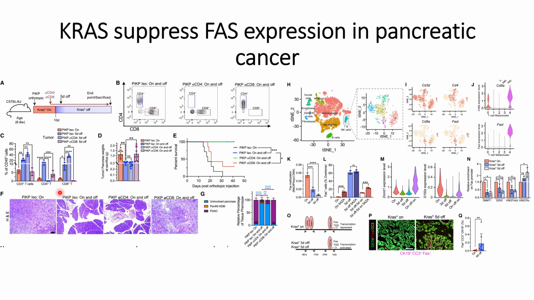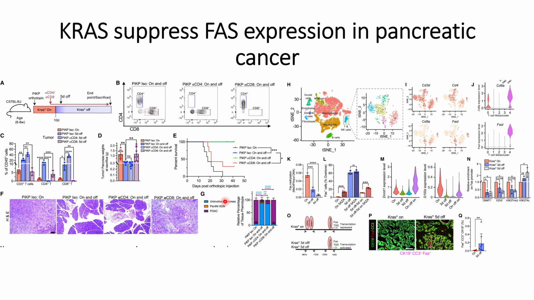Thereafter they checked the H&E staining of the in vivo mice, and in this case also they found that with anti-CD4 they see more tumor regression, whereas with anti-CD8 plus T cells, with KRAS mutations on and off, they do not see much tumor regression compared to the control.